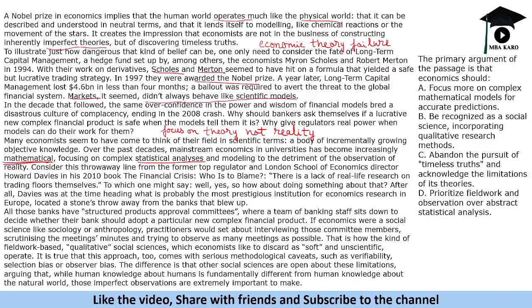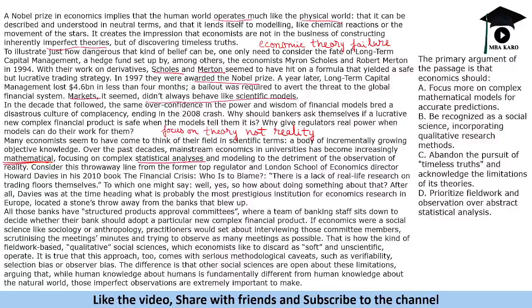Then it says, consider a throwaway line from this. Who is to blame? There is a lack of real life research on trading flows themselves. To which one might say, well, yes, so about doing something about that, after Europe located a stone's throw away from the banks that blew up. All those banks have structured products approval committees where a team of banking staff sits down to decide whether their bank should adopt a particular new complex financial product.